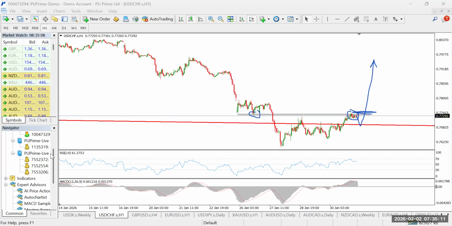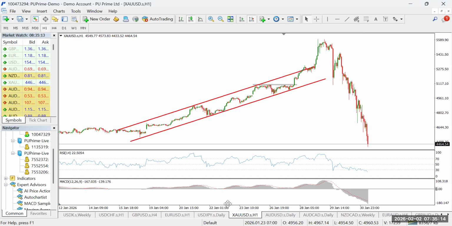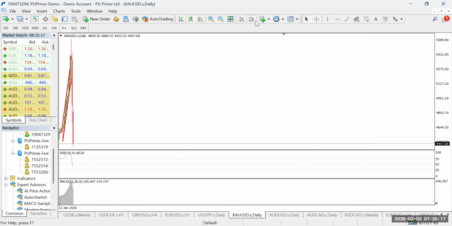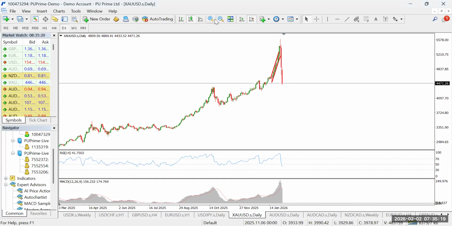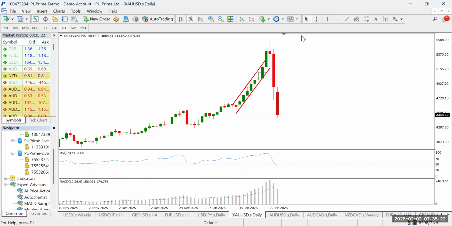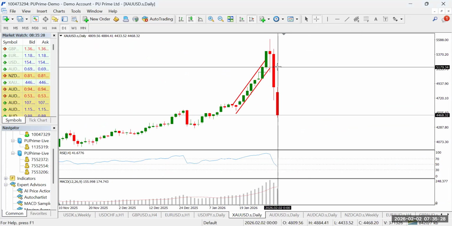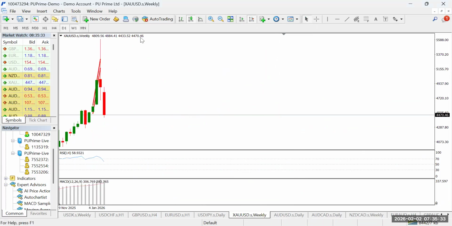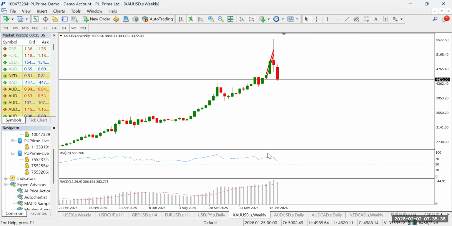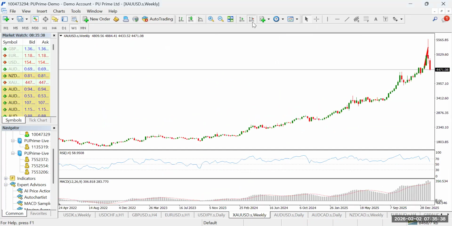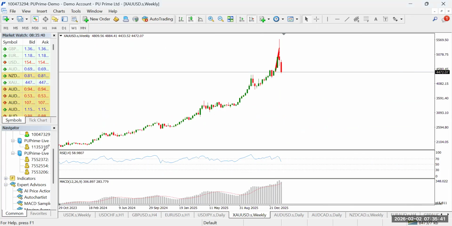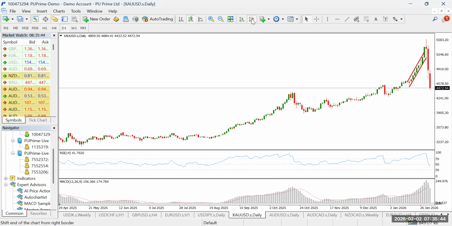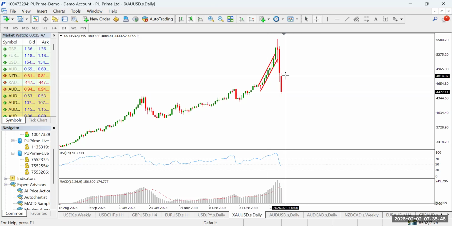And finally, I'll look at gold. Now, gold has been doing some massive stuff. I can see overnight, today is Monday 2nd. You can see the massive drop it has done overnight. My advice, if you can stay away from gold for now, please do. There's no point trying to give yourself some heart attack over gold. Yeah, I know it can be profitable, but the risk can be high. Just overnight, between last night and now, it has dropped to the tune of over 3,500 pips.